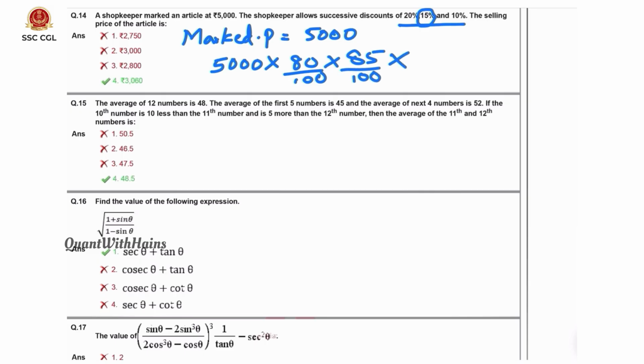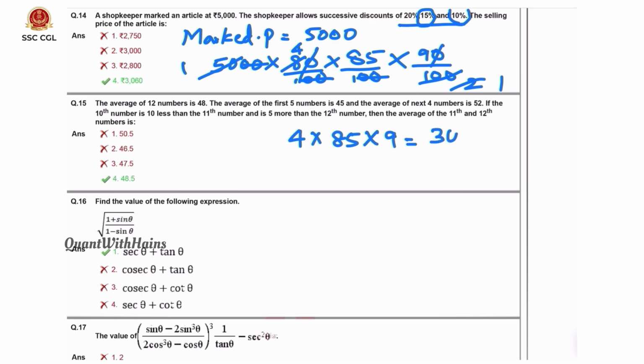Now this whole value again we need to decrease by 10%. That is 100 minus 10 is 90%. 2 zeros get cancelled. 5 1s are 5, 5 2s are, 2 1s are 2, 2 4s are. So our final answer is 4 into 85 into 9. That is 3060. Option 4.